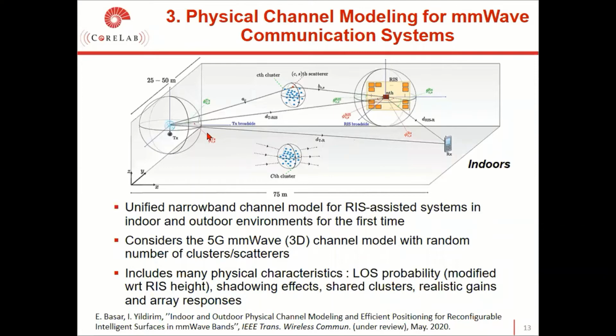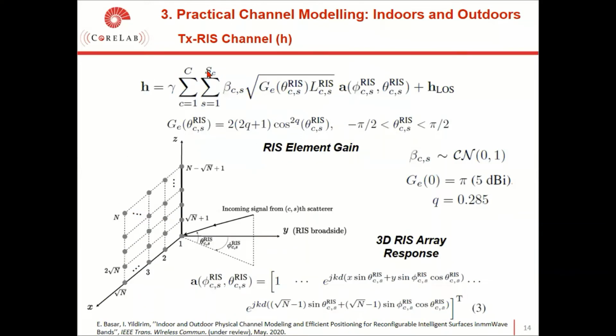Here, we consider that the transmitter lies on the YZ plane, while the RIS lies either on the XZ plane for scenario 1 or the YZ plane for scenario 2. This geometry is for an indoor office environment, but we can extend to outdoor environments by modifying certain system parameters. In this model, we assume that the existing interacting objects or scatterers are grouped under C clusters, and each cluster has S_C subarrays, as you see.